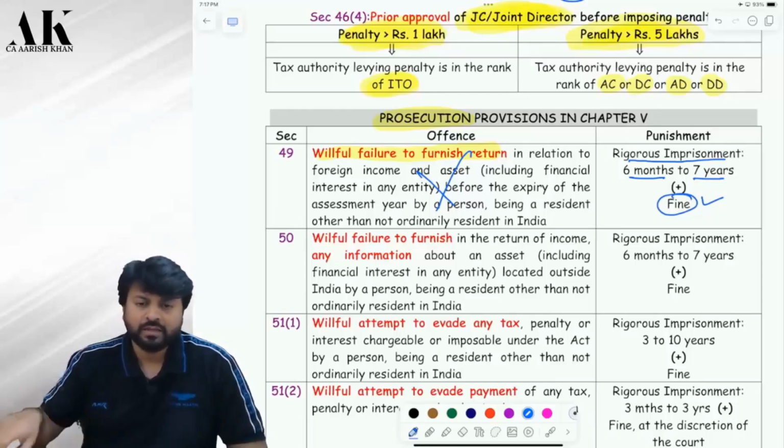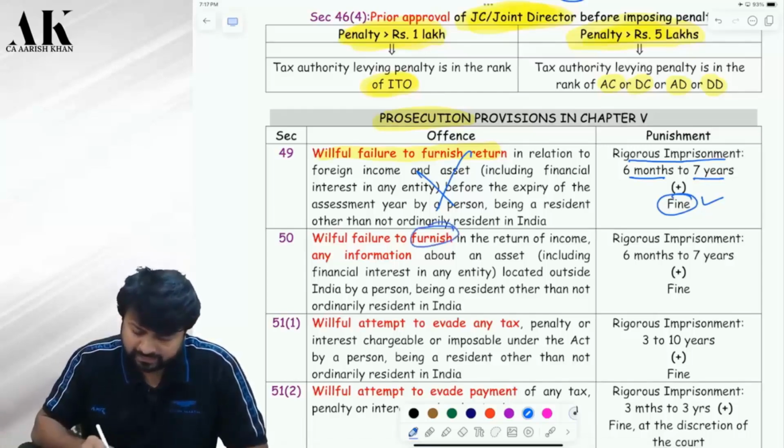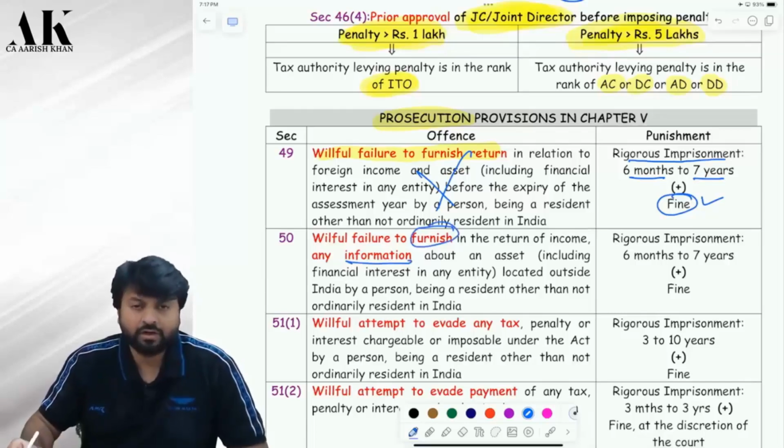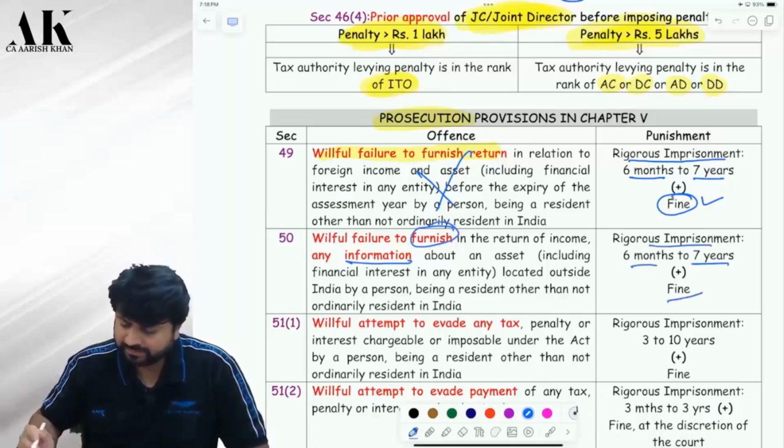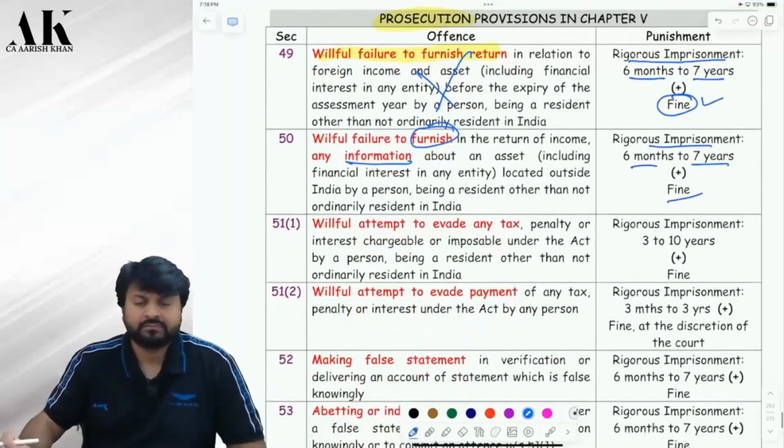Yes, sir. Now, willful failure to furnish information in the return. You are filing the return, but you are not giving the proper information in the return. Again, 6 months to 7 years, fine, rigorous imprisonment. Clear?